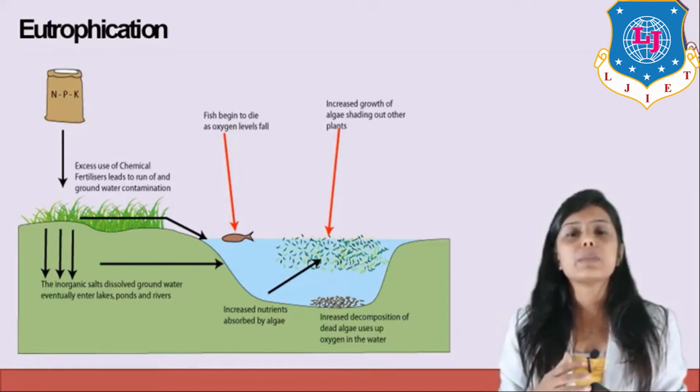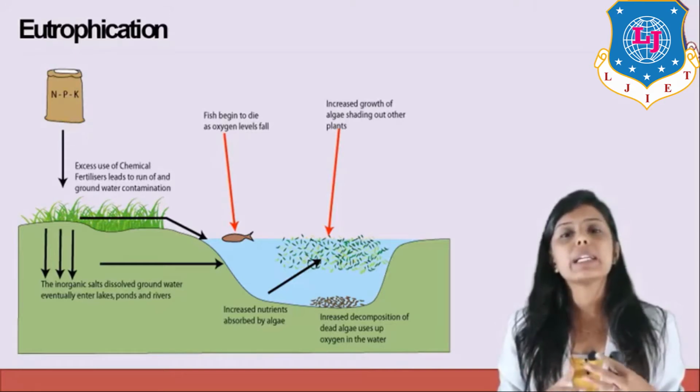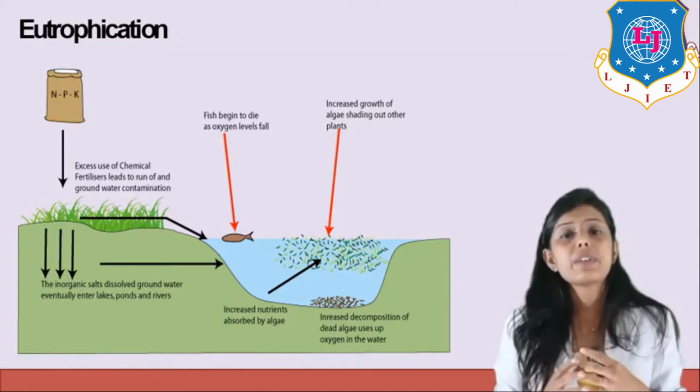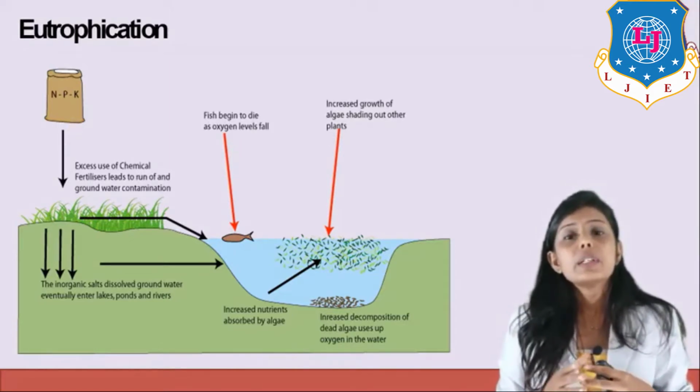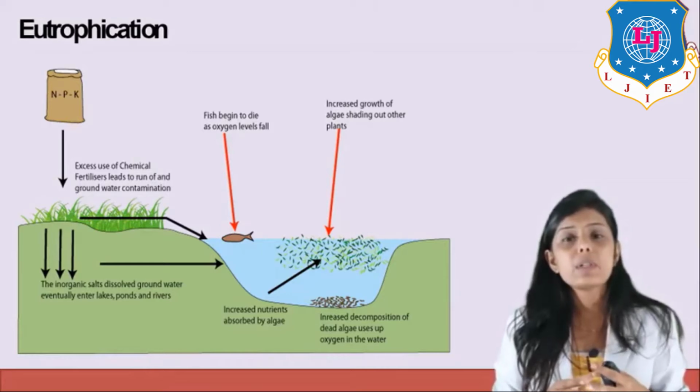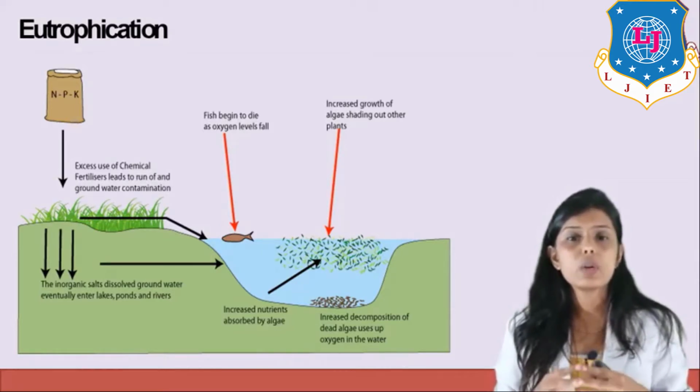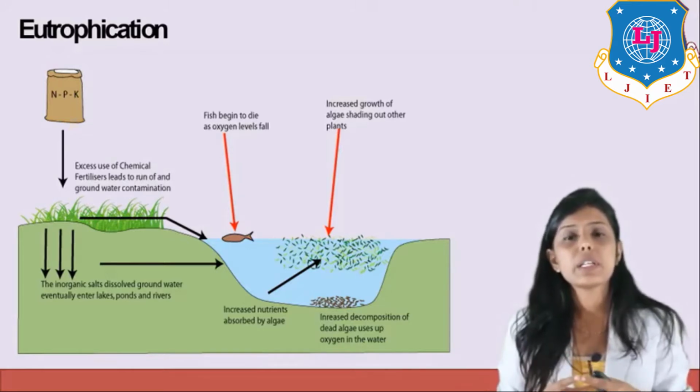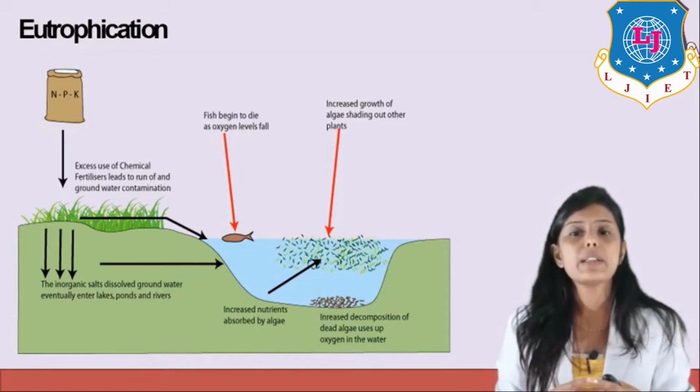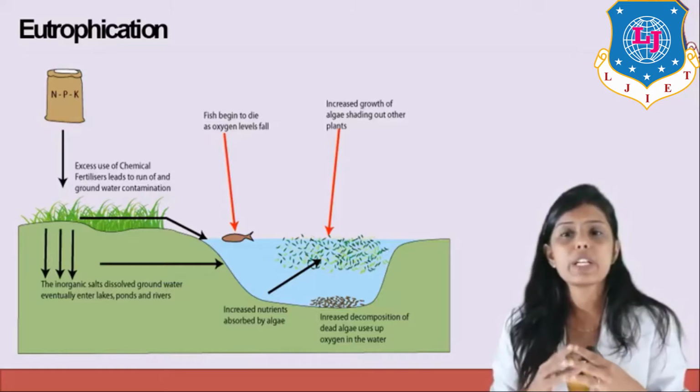But if it lowers below 5 milligram per liter, then it is very, very dangerous and results in death of other aquatic plants and animals also, and that will result in further lowering of dissolved oxygen in the water, thereby destroying the whole lake. That is known as the eutrophication process.